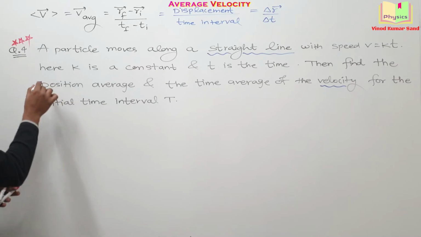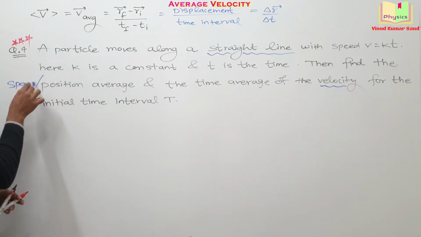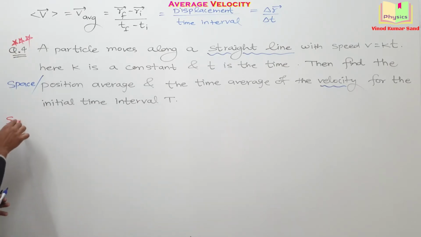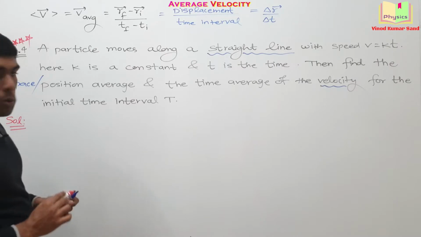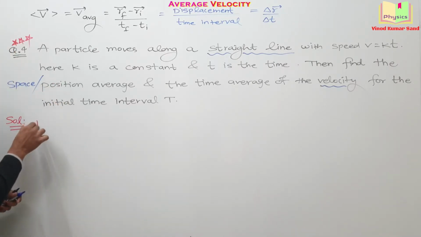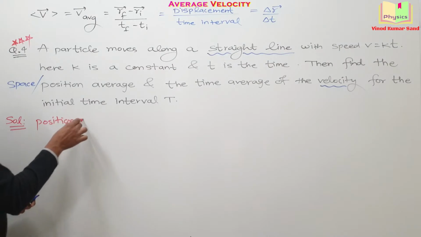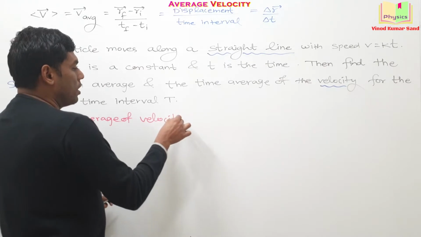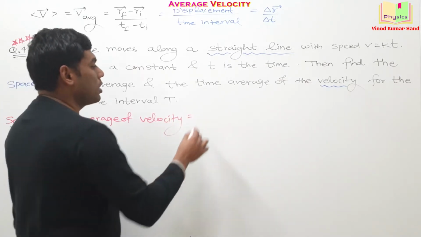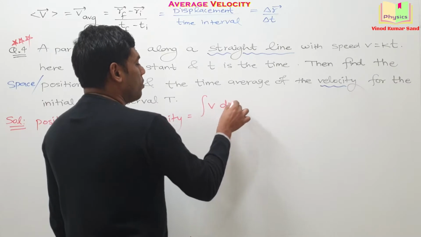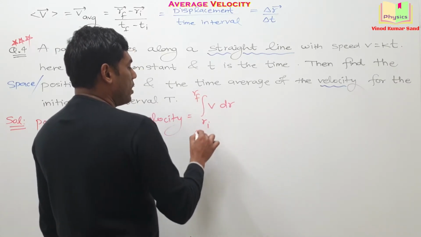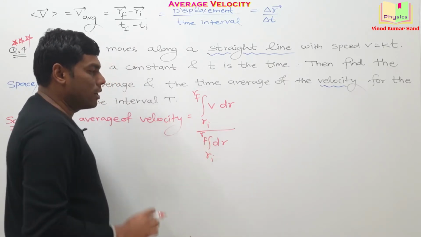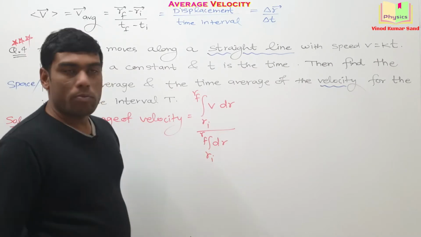And one more thing, this position average sometimes is written as the space average. Okay, so I'm doing the calculations here. You may pay attention on the board. First of all, we'll be finding the position average of velocity. You remember the formula? Position average of the velocity was given as integration v dr, r initial to r final, divided by integration dr, r initial to r final. Is it okay?